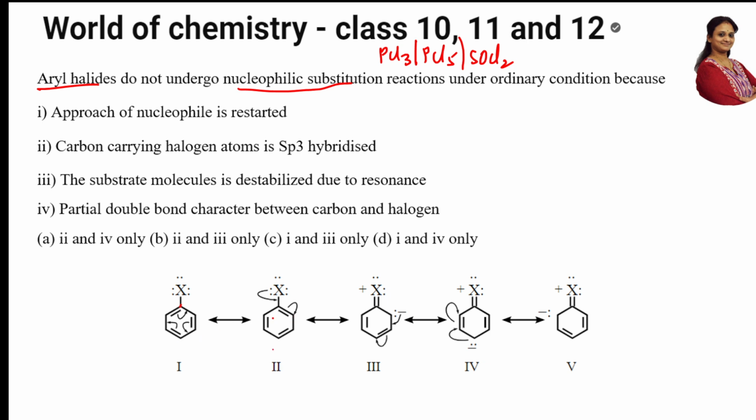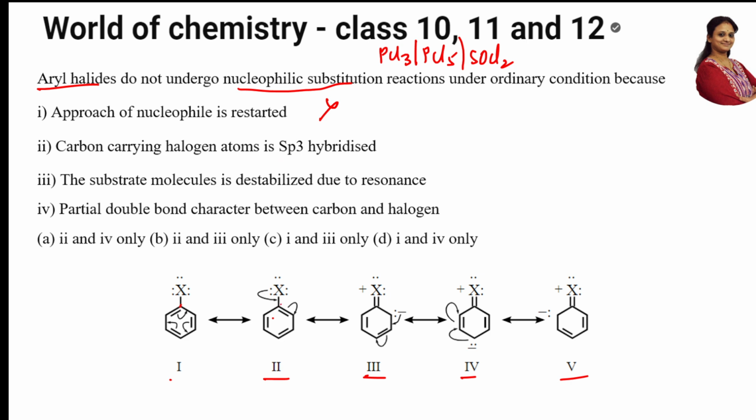When you see alternate pi bonds, it is going to show resonating structures. Finally, you get a resonance stable compound. Very important. Now, if it is resonating, are the electrons readily available? Is it easy for it to form the bond? No, difficult. That's why substitution is not possible, because it is resonance stabilized. So aryl halides do not undergo nucleophilic substitution reactions because the approach of the nucleophile is restricted. Carbon carrying the halogen atom is sp3 hybridized.